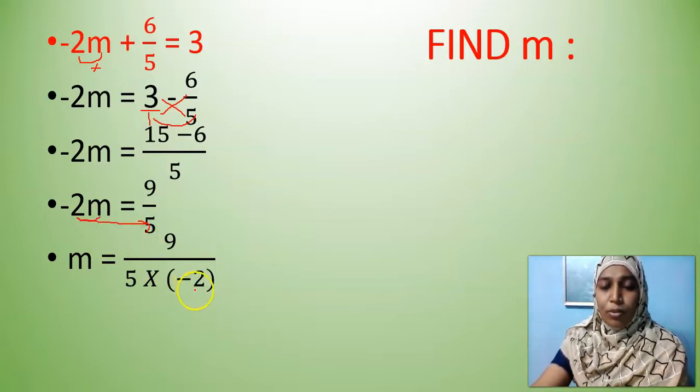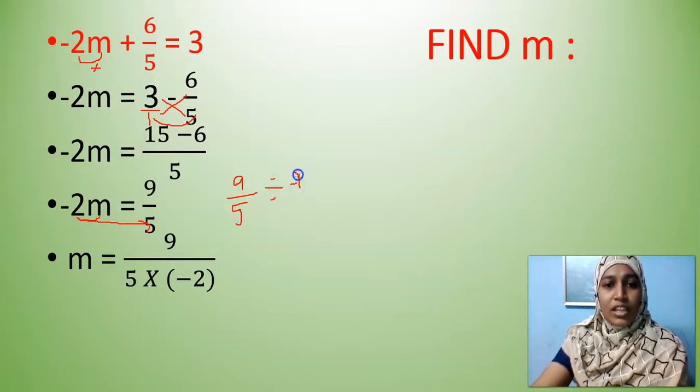Are you able to follow me, my dear children? This multiplication, now it has come to division. Another way of telling you is, we have 9 by 5 here. And as I told you, it should come in division. So, divided by minus 2. Isn't it? This is what I say.